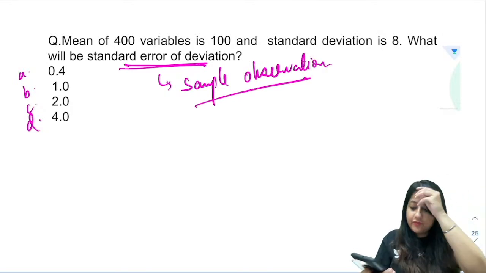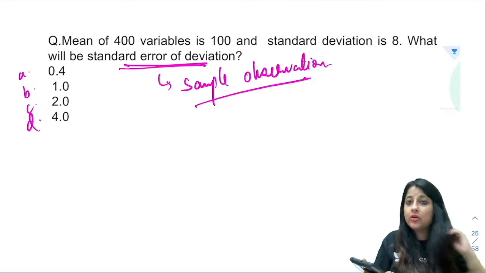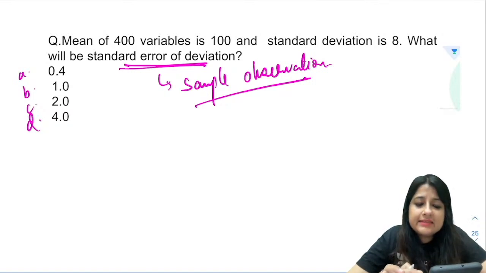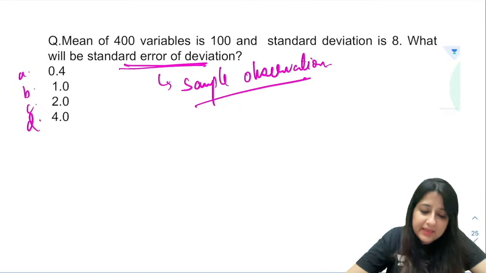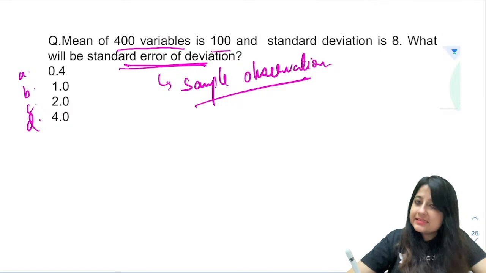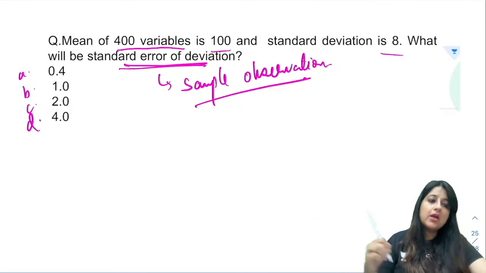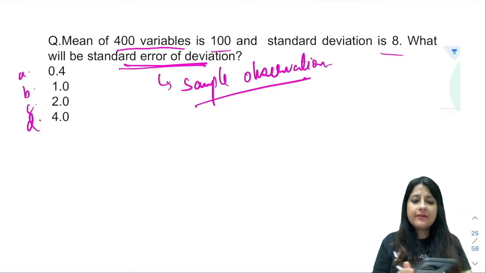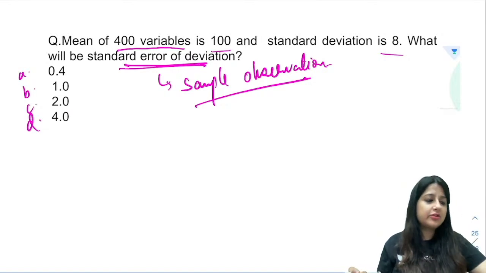But what is the formula? Can you tell me how you calculate standard error? This is important, you need to know the formula for standard error. Anybody? I've given you that the mean of 400 variables is 100 and standard deviation is 8. What will be the standard error? Come on. Standard error is also a measure of dispersion, but what is the formula for standard error?